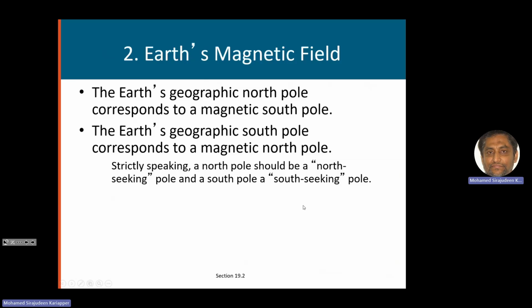Okay, number 2: magnetic field from the Earth, Earth's magnet. Please put your phones away and pay attention here. You can see the screen here. Earth spins about its axis, right? It has a spin about a certain axis, and where the axis is at the top we call the north pole, and this is the south pole. These are the geographic north and south poles. Don't confuse that with the magnetic poles.